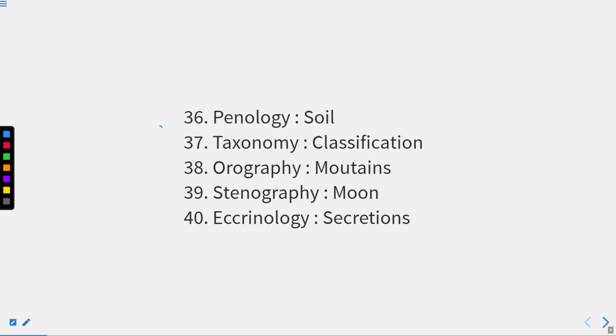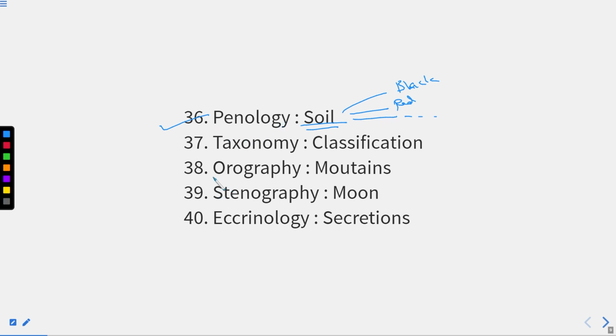That is pedology, the study of soils. We know that there are multiple types of soil, like black soil, red soil, right? Also, there are multiple types of soils, right? So the study of these soils, how fertile the soil is, what kind of fertilizer the soil requires, all these studies come under pedology, right?